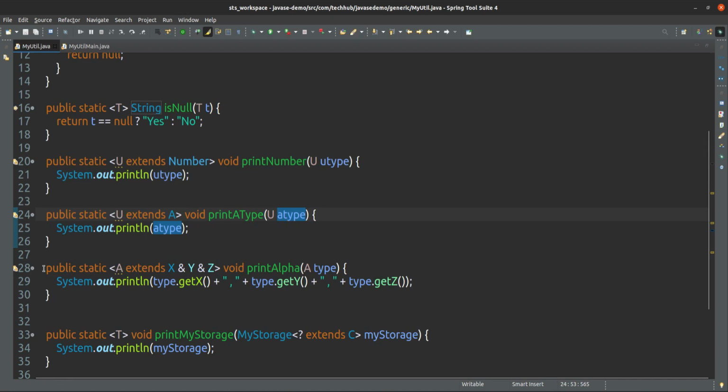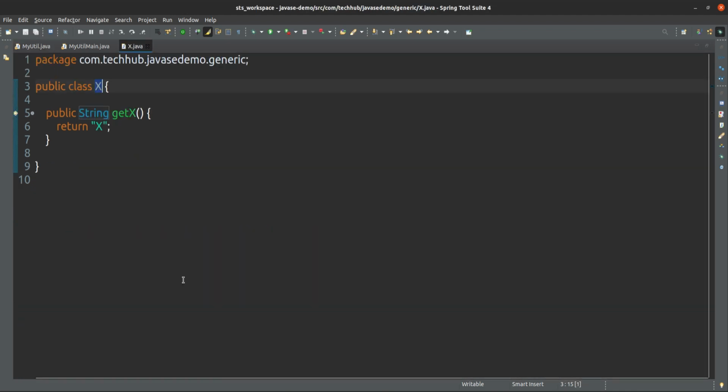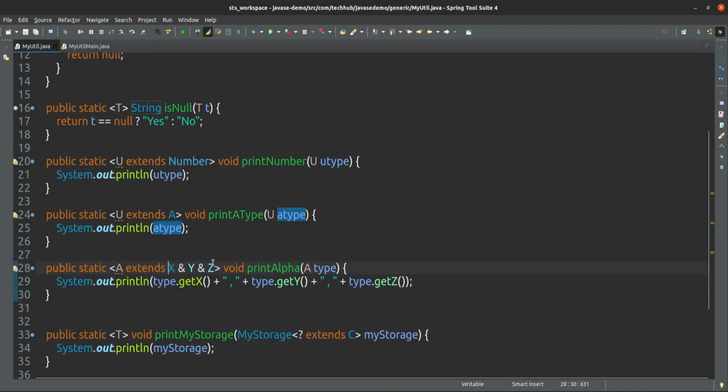Okay, the next one is multiple. This is for multiple bound. Multi-bound means here is A, but A should be the subtype of X, Y and Z. X is a class and Y and Z are interfaces. If it is a class, it should be first always, and interfaces can have any order, but class should be first. And only one class is allowed because multiple inheritance is possible through interfaces only. So one class and others should be interfaces, or all interfaces can be there, no issue, and only one class can be there.